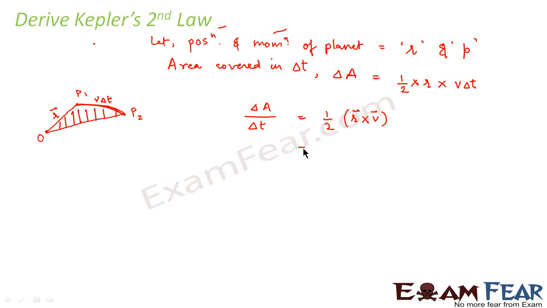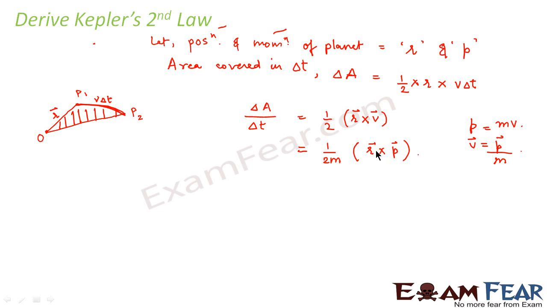Now we already know that momentum is equal to mass into velocity. So velocity is nothing but momentum divided by mass. If we do that, mass being a constant quantity, it will come out. So this would be r cross p. Now what is r cross p?